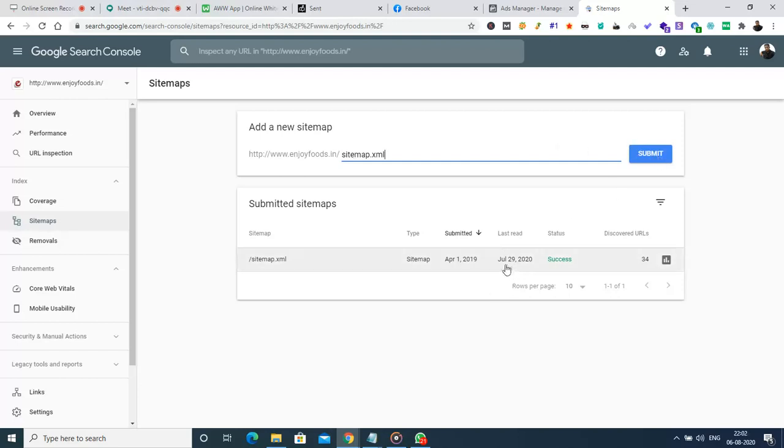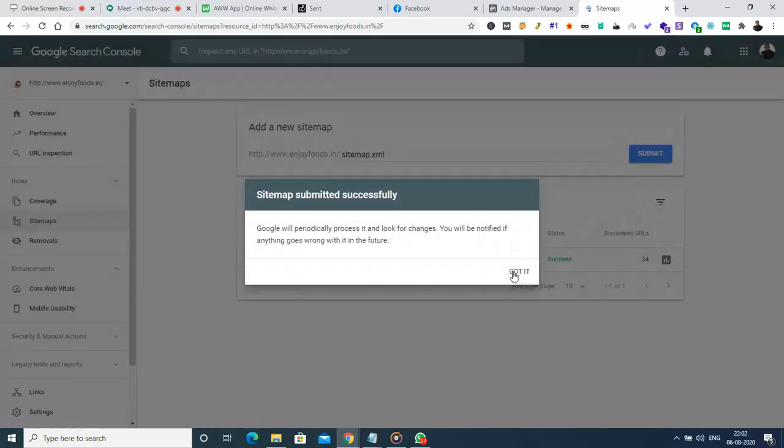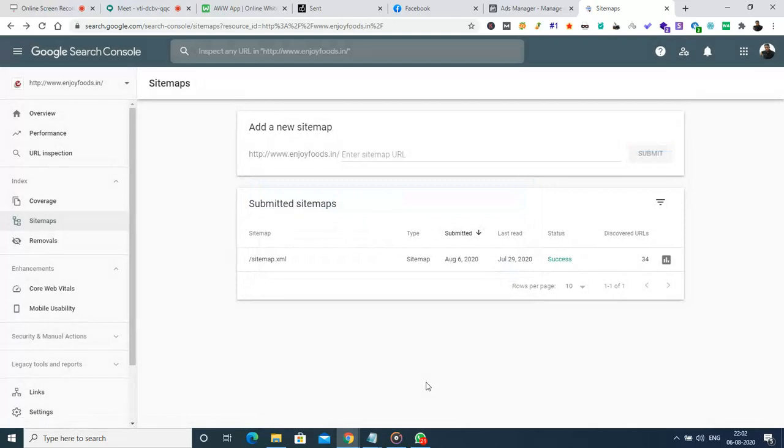The last read was somewhere around 29, 2020, and the last submitted was around April 1, 2019. Suppose we have created and uploaded some new links, those new links have to be added in the sitemap, and then we go for the submit option. By submitting, Google Search Console will pick up the sitemap.xml one more time, and if it finds some new links, those links will start to get promoted in the Google search engine. That's how we can show the new links to the audience using the sitemap.xml file.